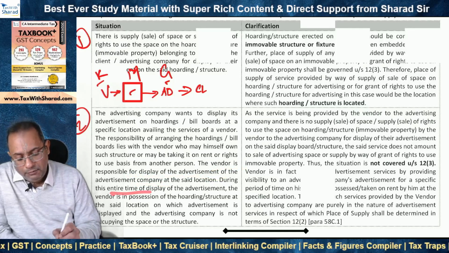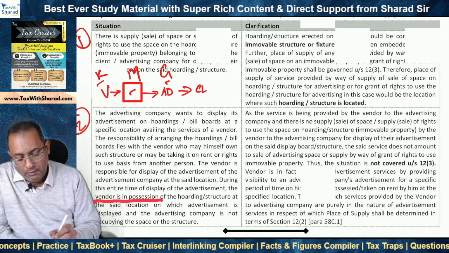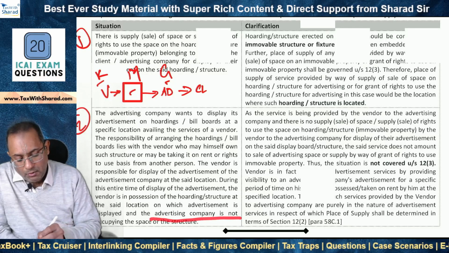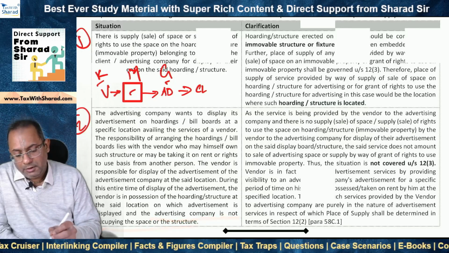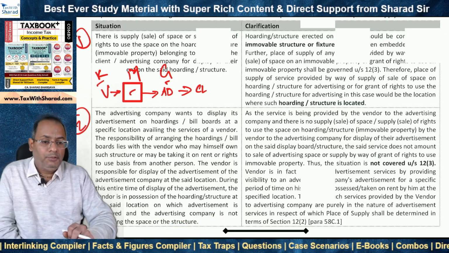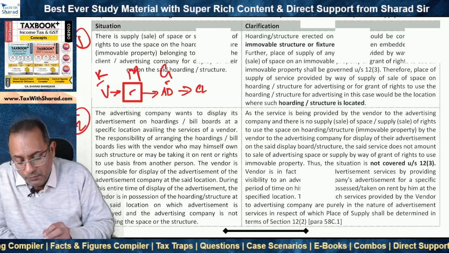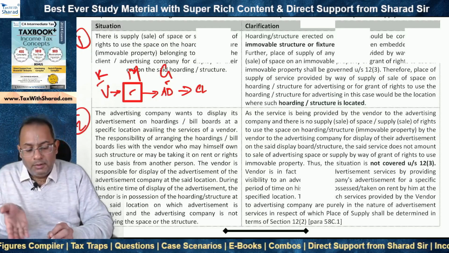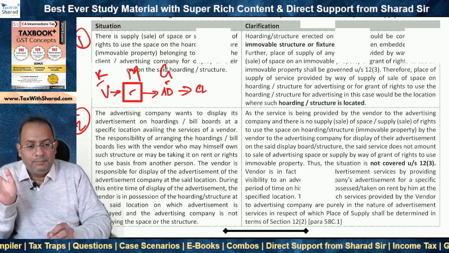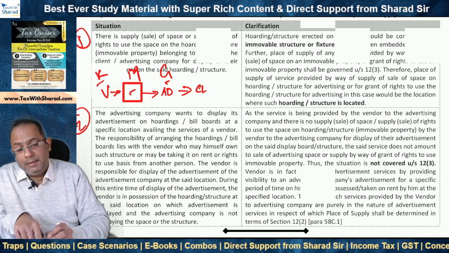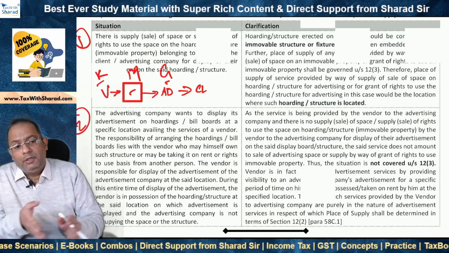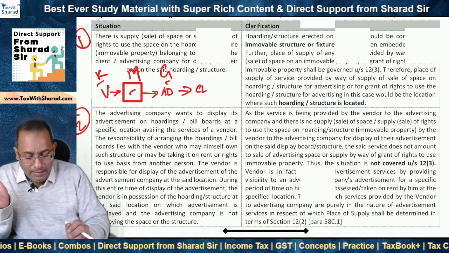During this entire time of display, the vendor is in possession of the hoarding structure, and the advertising company is not occupying the space or the structure. This is the difference between situation 1 and situation 2. In situation 2, the vendor is in occupation or possession and is displaying the advertisement for the advertising agency. But in situation 1, the advertising agency was in possession or occupation of the structure and was using it to display the advertisement of its client.